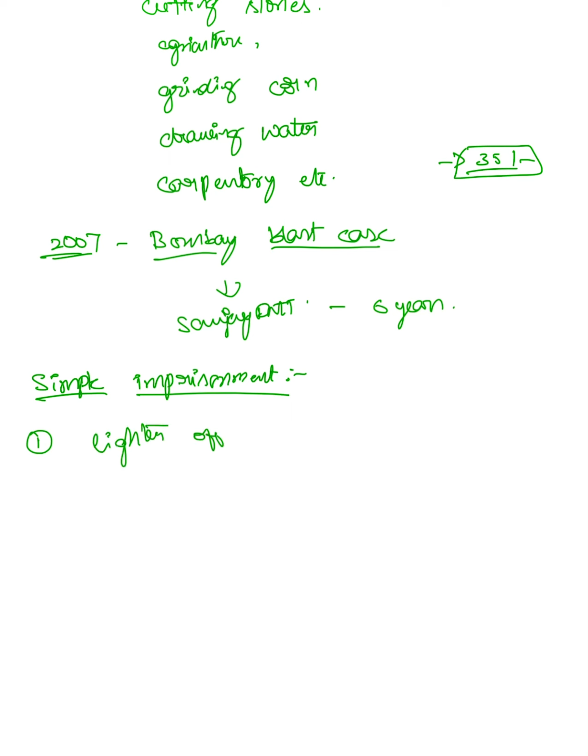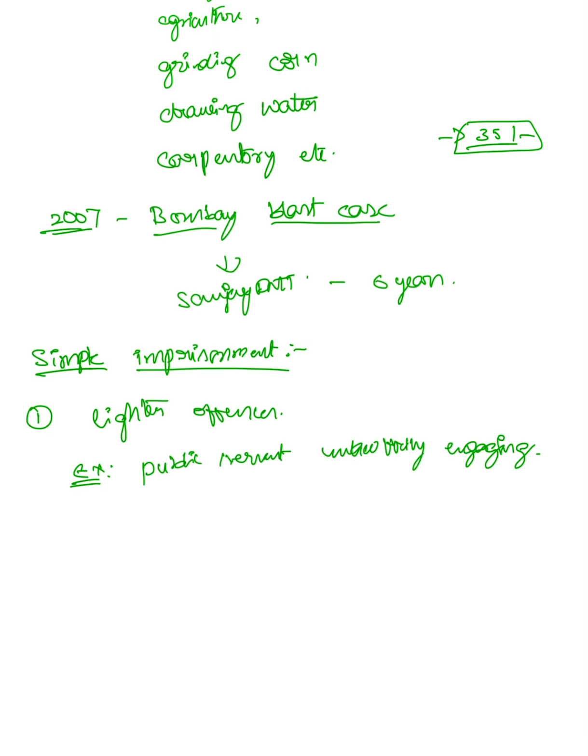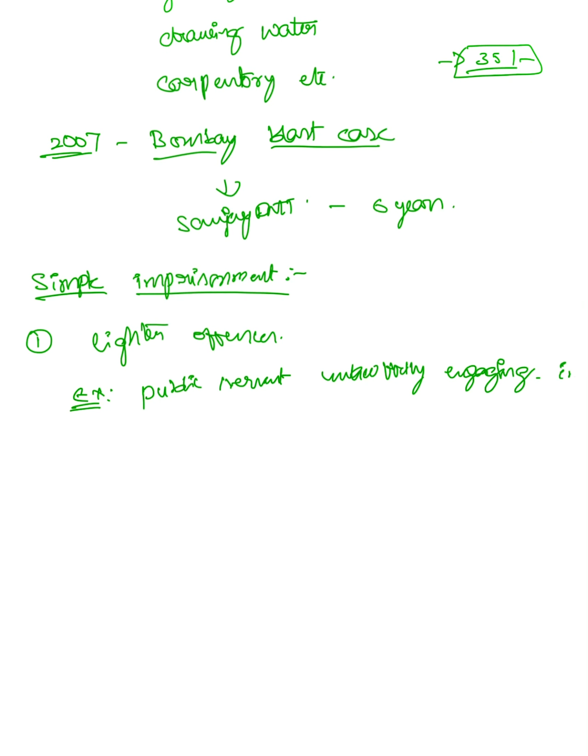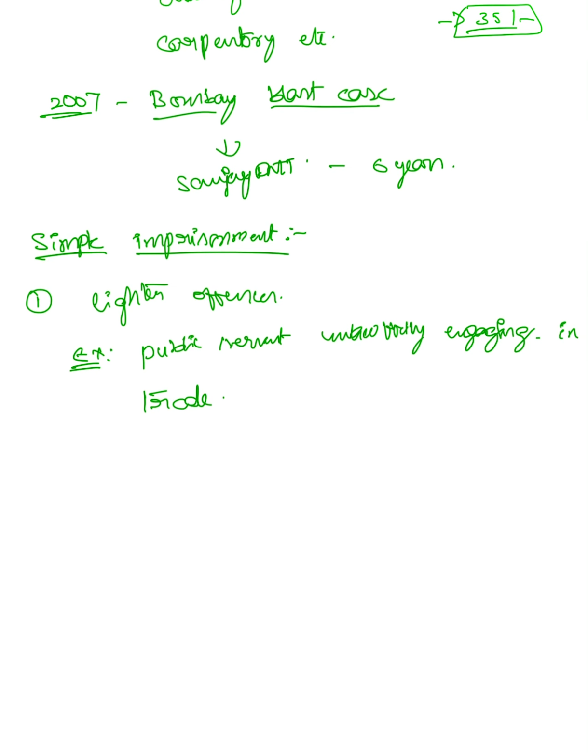Imposed on lighter offences. For example, a public servant unlawfully engaging in any trade practices, or unlawfully buying, or trading, or bidding for property.